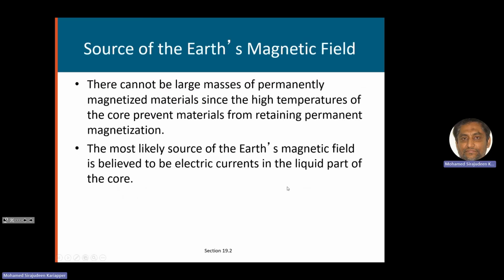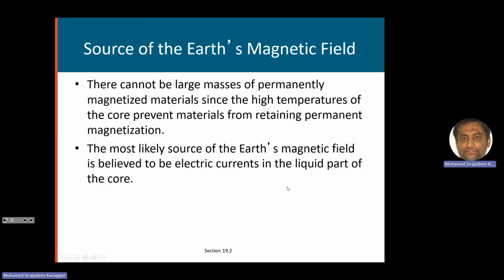Right, now, where is this magnetic field coming from? From the Earth. We said it is coming from a magnet that is buried inside. But that's not true, right? You cannot have large masses of permanently magnetized material, like a bar magnet, buried inside. It is not possible because, as you go into the Earth, the temperature increases. It becomes very, very hot. We are talking about thousands of degrees. At this temperature, it will melt everything.